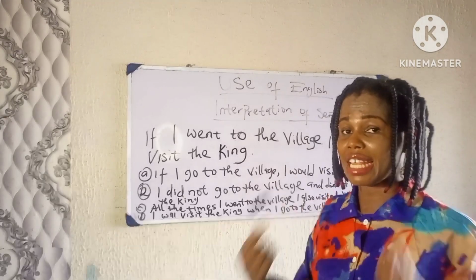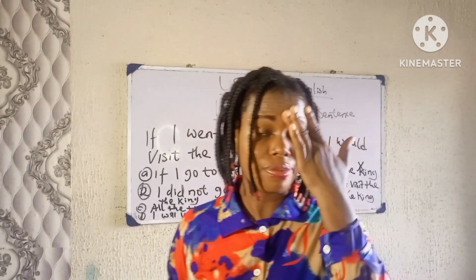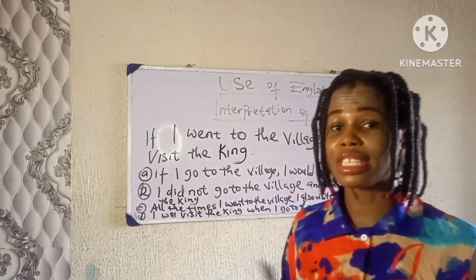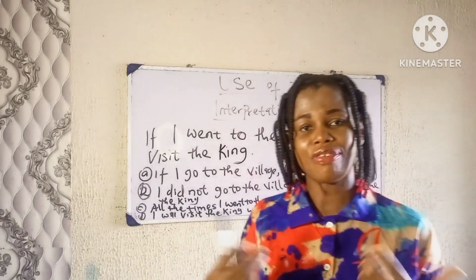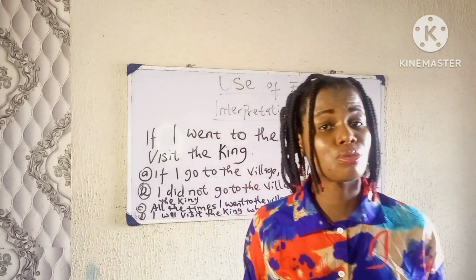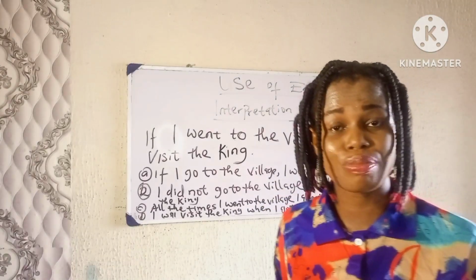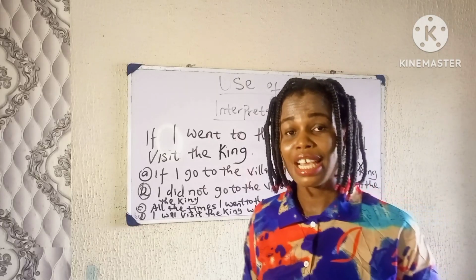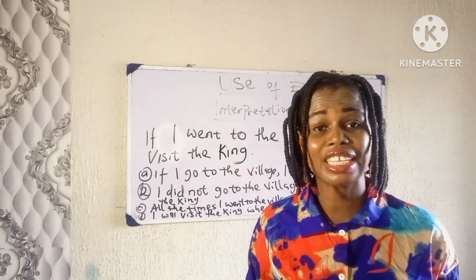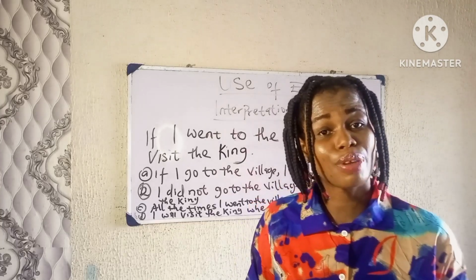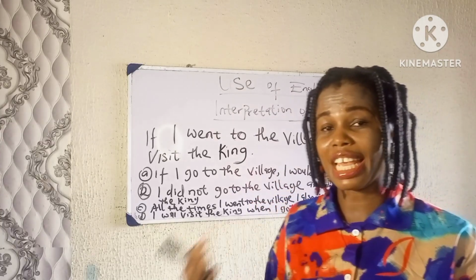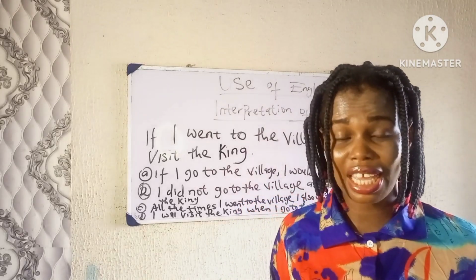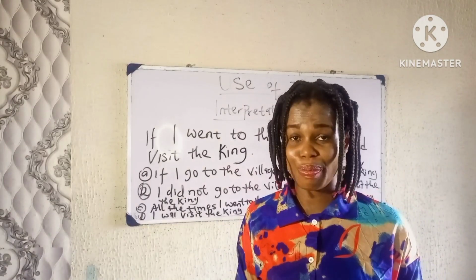So an if statement conveys things that did not happen, things that did not take place. If you listened to me, you would have understood. It means that you did not listen to me, which is why you did not understand. If he had studied, he would have passed. It means that he did not study, which is why he did not pass. So when you have an if statement, it talks about things that did not happen.